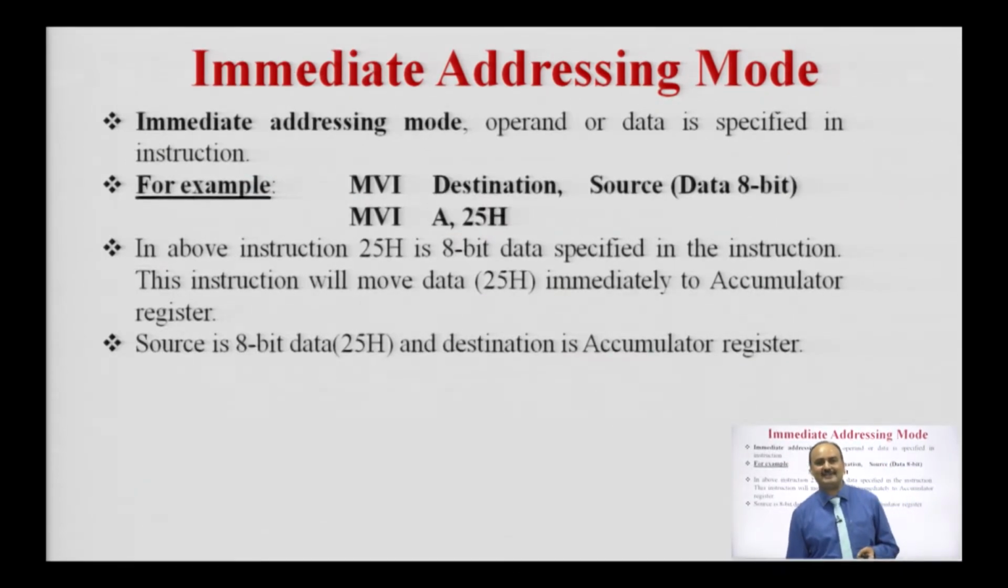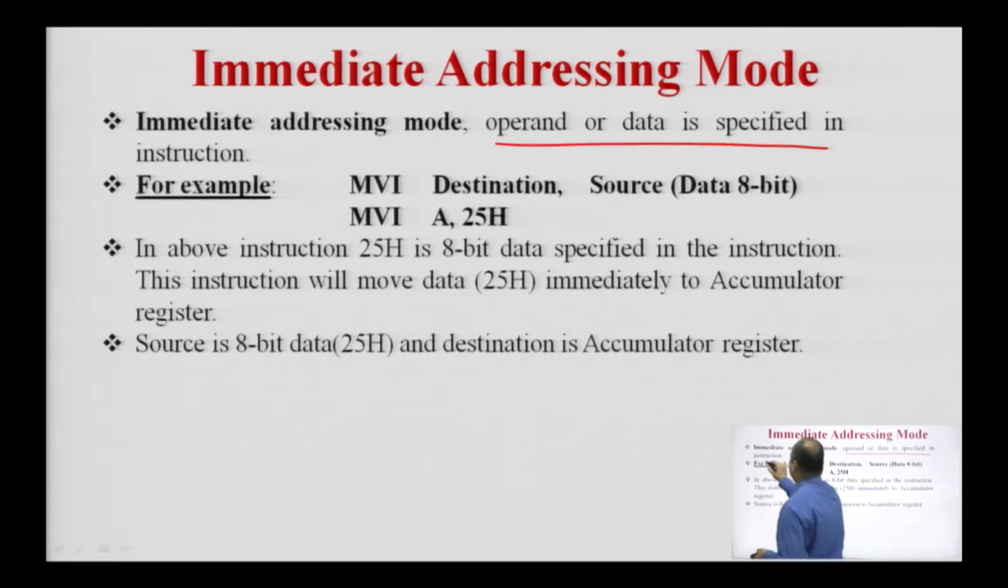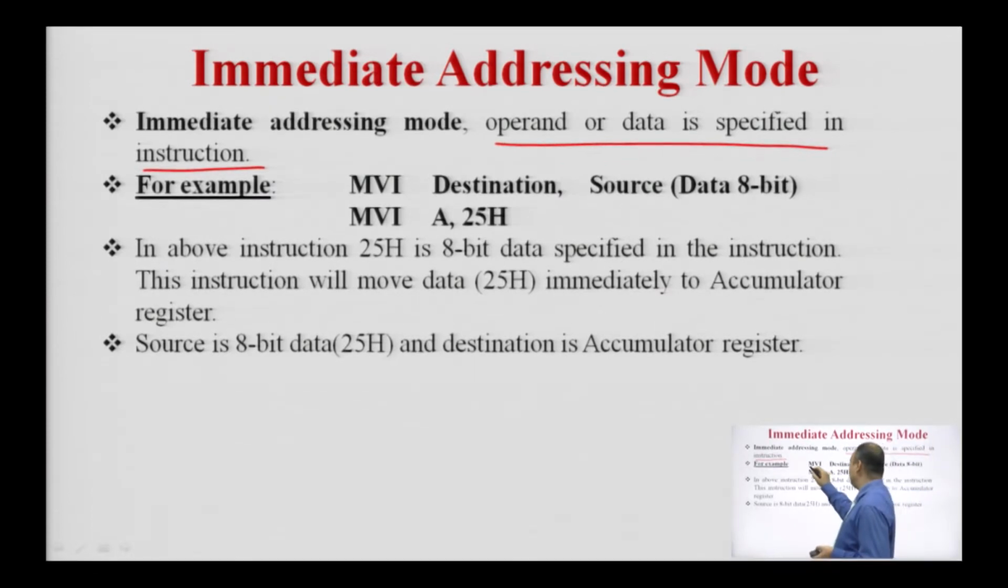Next is the immediate addressing mode. As its name indicates, the data is present with the instruction, and the processor will immediately transfer the data from the source to the destination. In immediate addressing mode, the operand or data is specified in the instruction. The example of this is MVI destination, source. Source is the 8-bit data which is specified with the instruction. For example, MVI A, 25H.